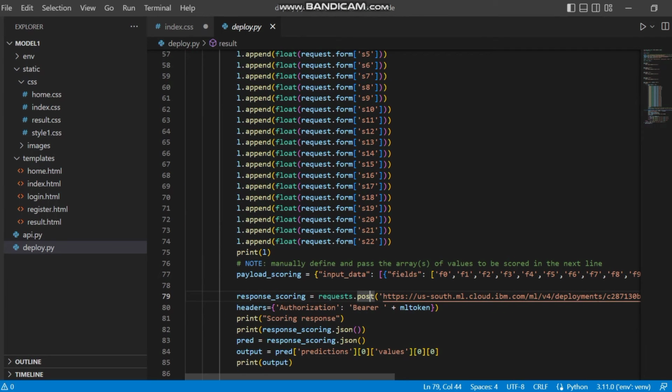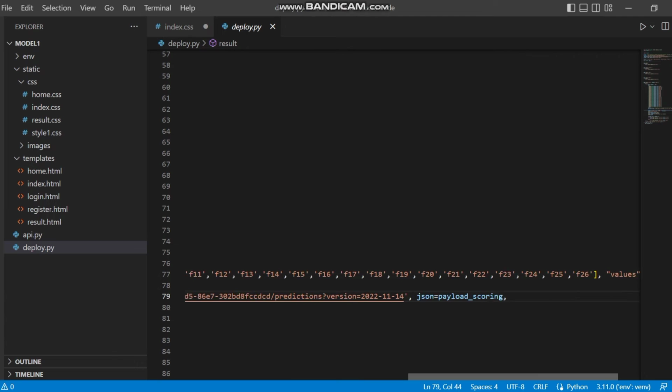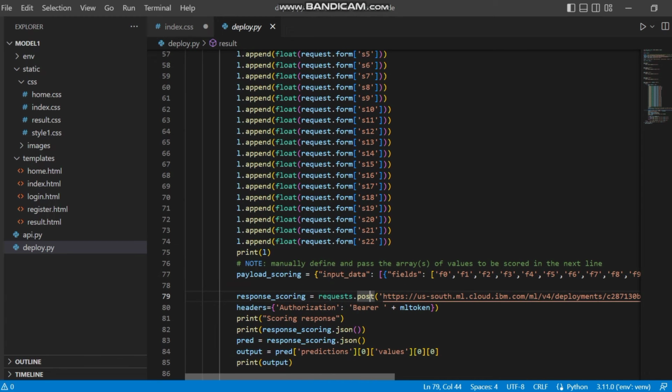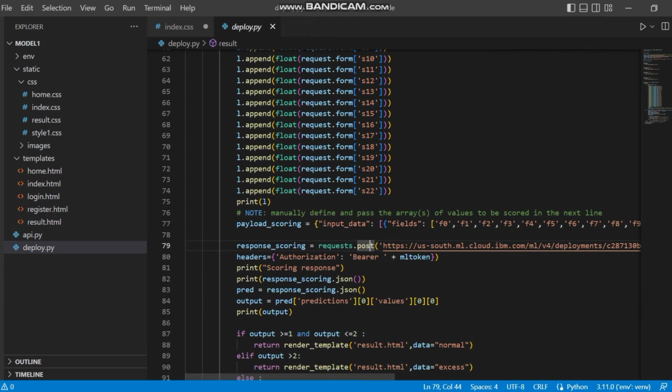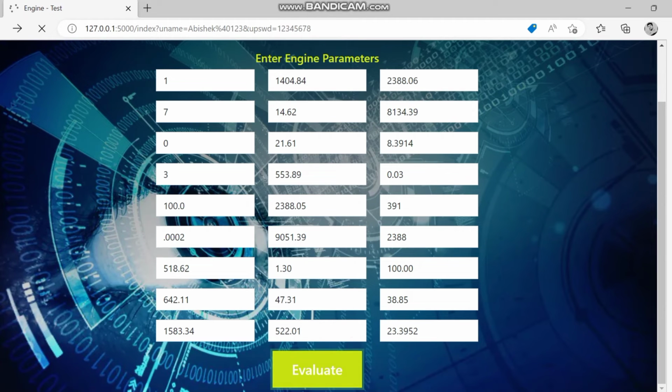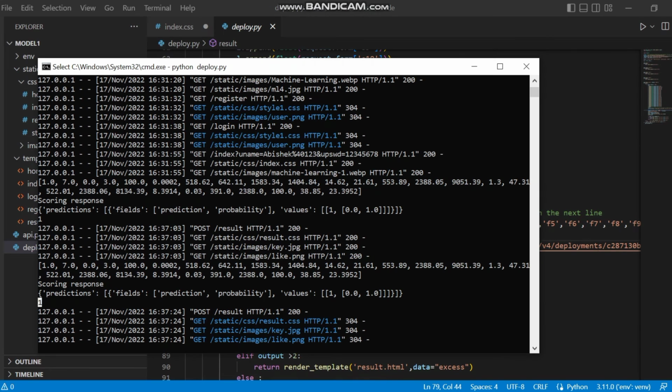This is the prediction model IBM cloud link. From there our model predicts the values and gives us the output. See, this is the output that we get from the model.